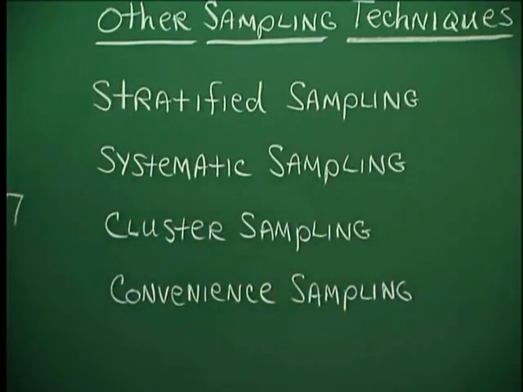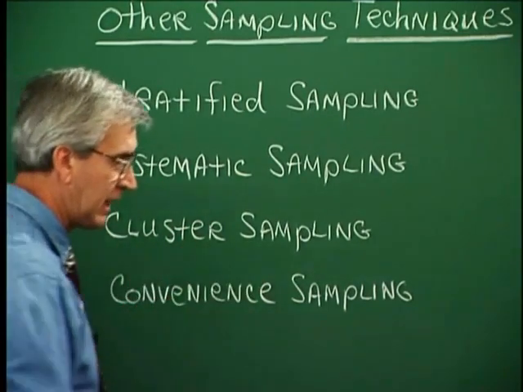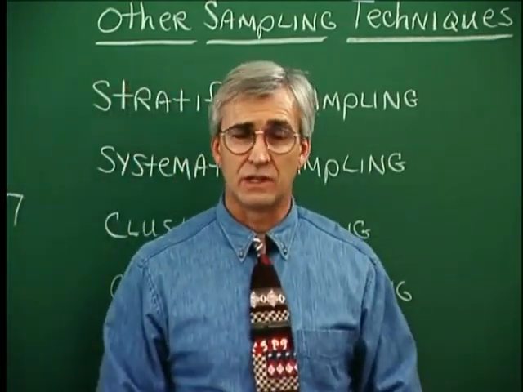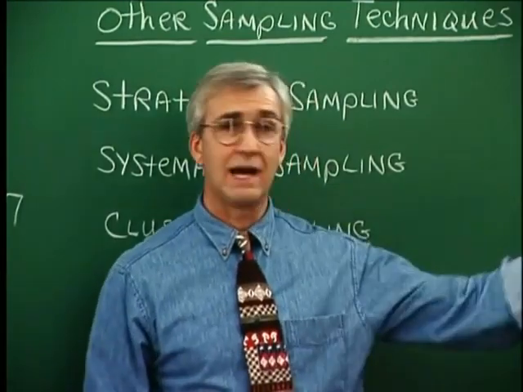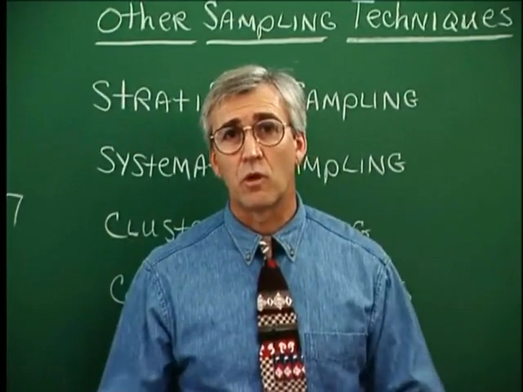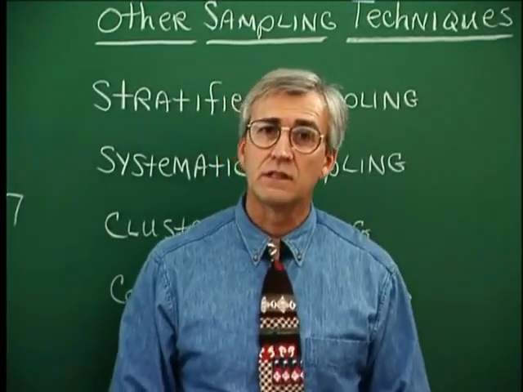Convenience sampling probably contains the most bias of all of these and all of the examples that we've had before. Convenience sampling is, as the name implies, a survey according to convenience. What's easy? Well, what's easy is to go outside the door and pick the first couple of people you see and survey them for whatever purpose. This is often done with newscasters.